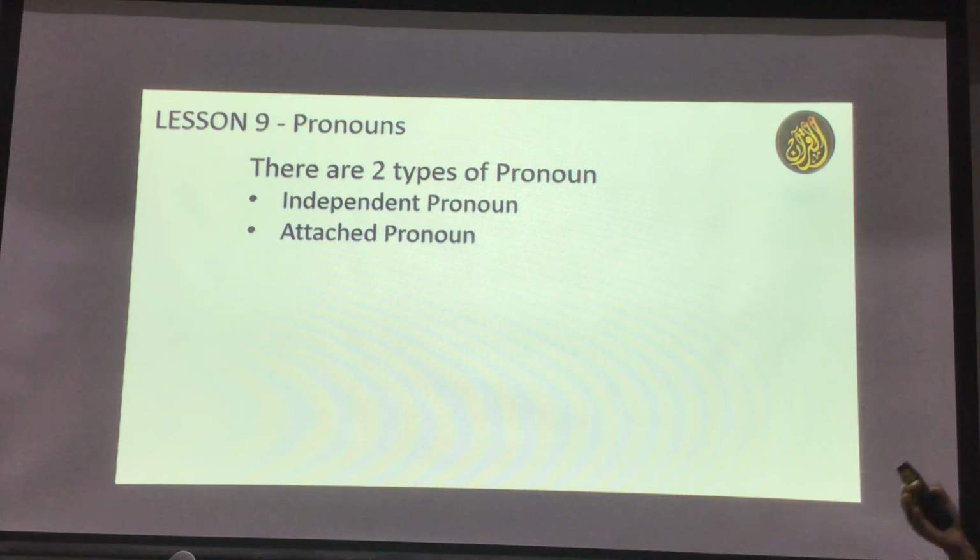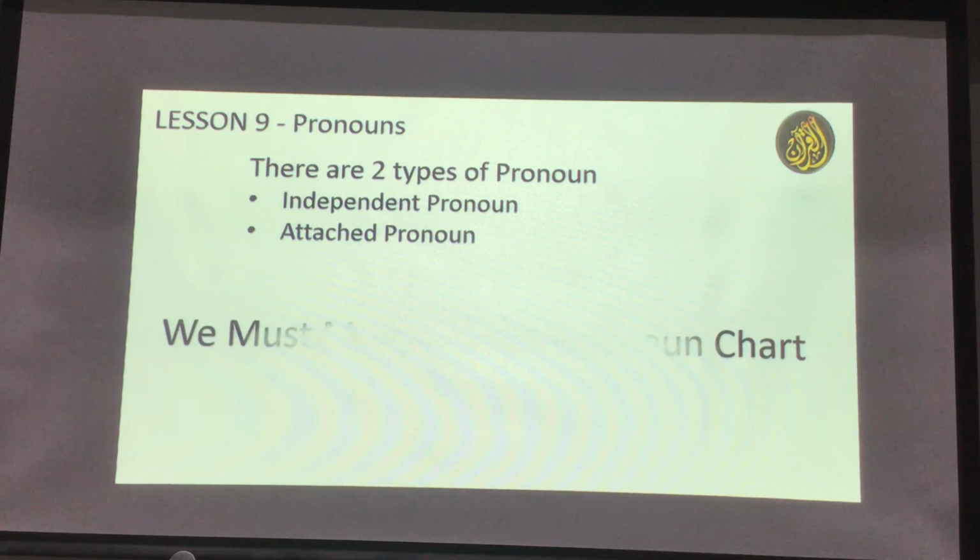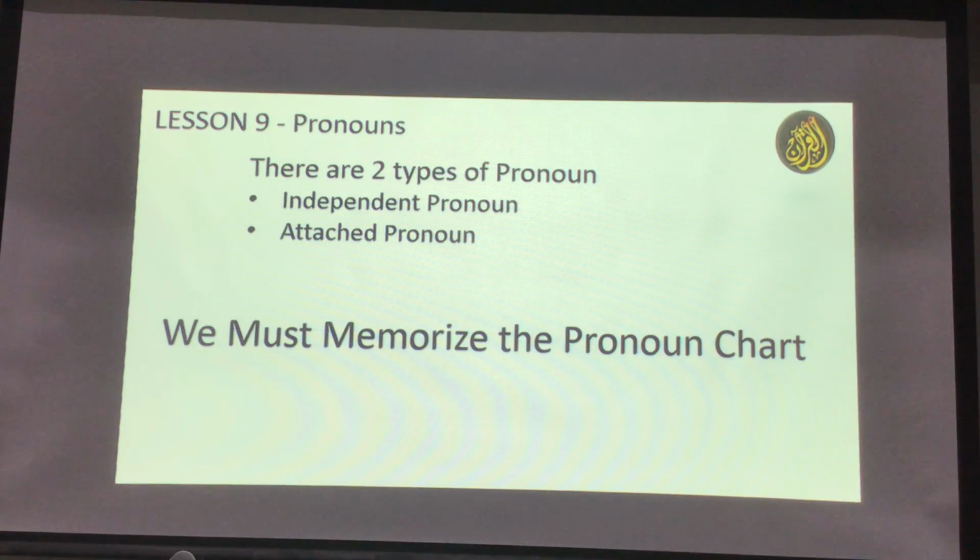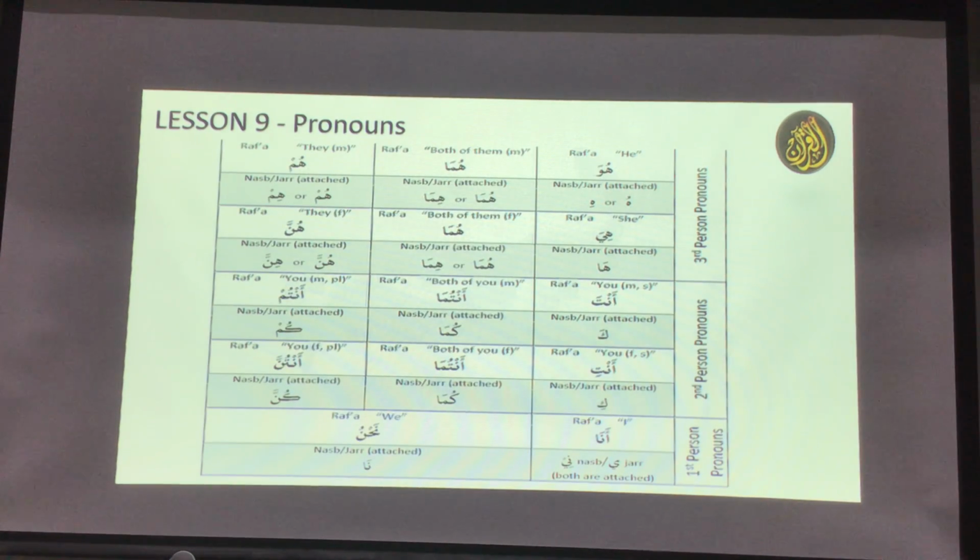When you say he, she, they, those are third person. When you say you, and you as a family, your, all these things are second person. I, we are first person. So we talked about this chart. As I say, we must memorize this pronoun chart, and this was the chart. And the chart has two versions.